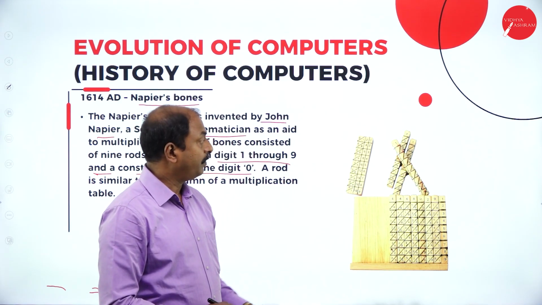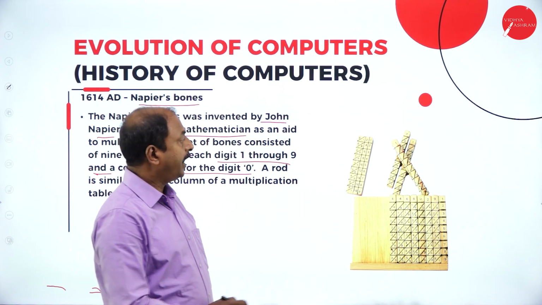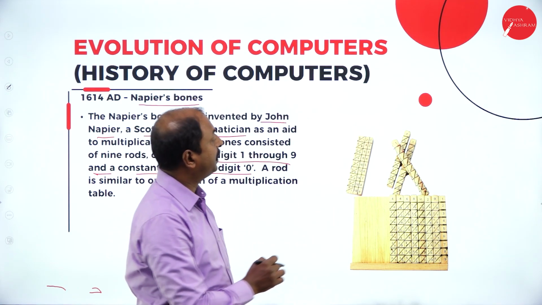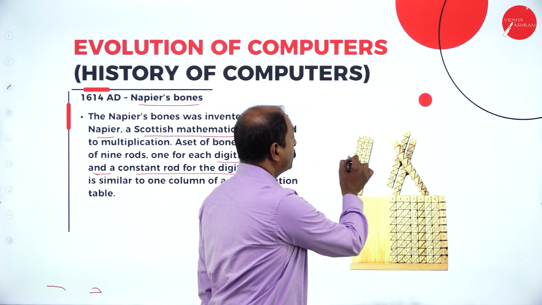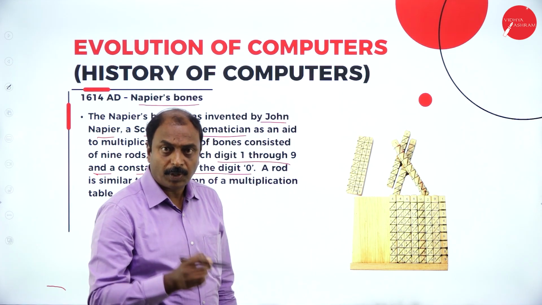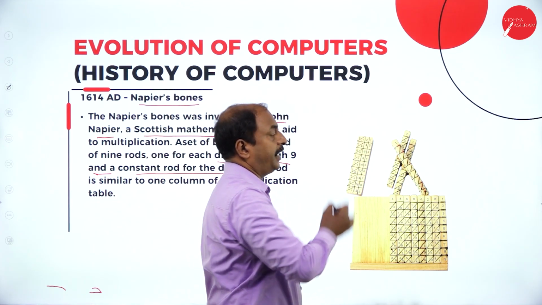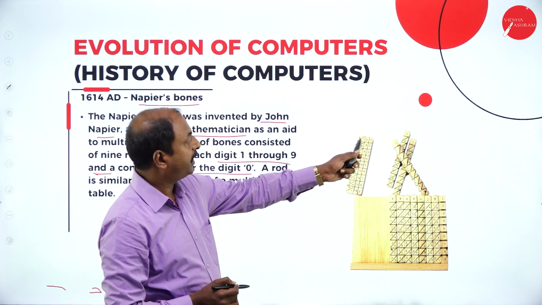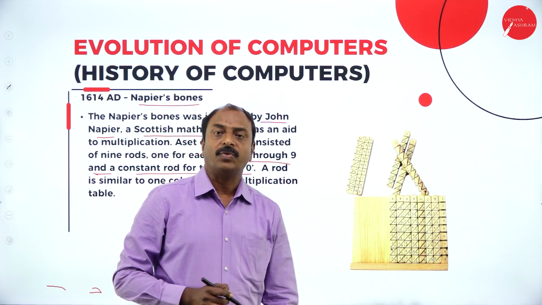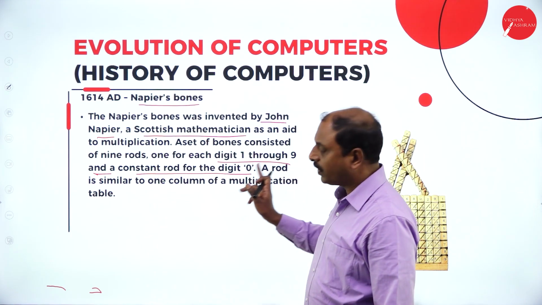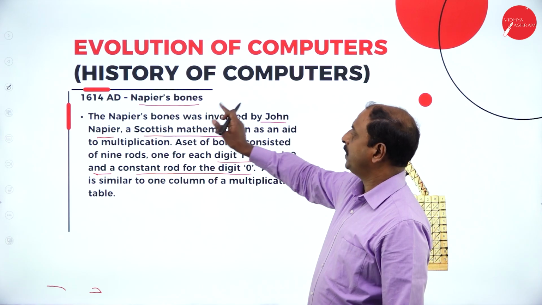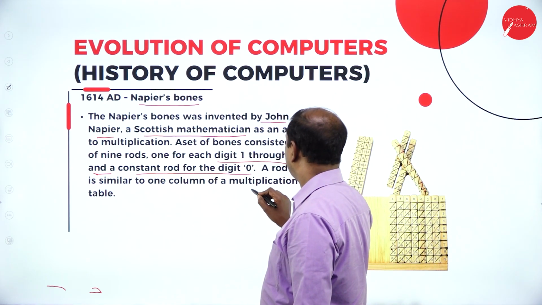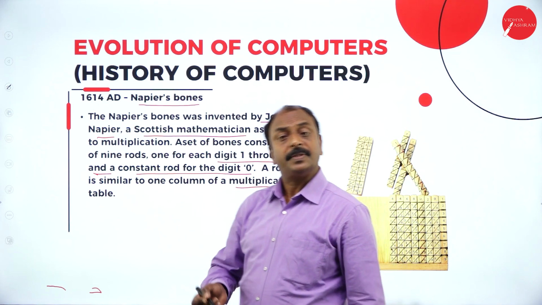If you observe one rod here, each rod is divided into a number of squares, and each box is again divided into two subdivisions, and inside that they used to mark numbers from 0 to 9. This was the setup of Napier's bones, and they were using it for multiplication as well as division.